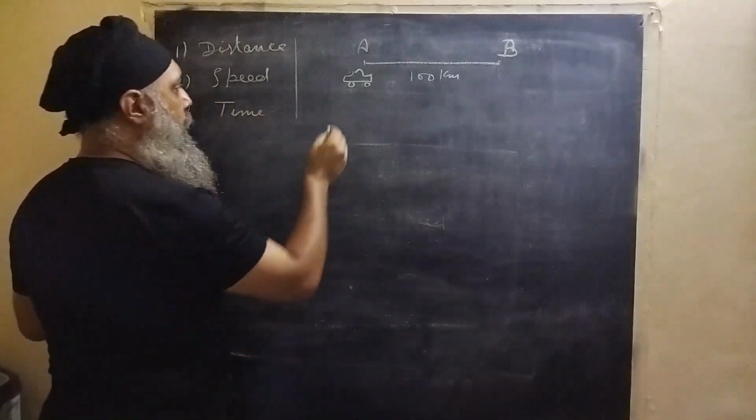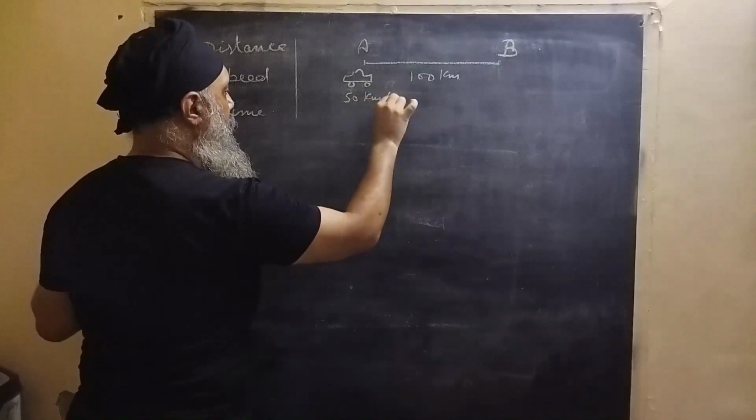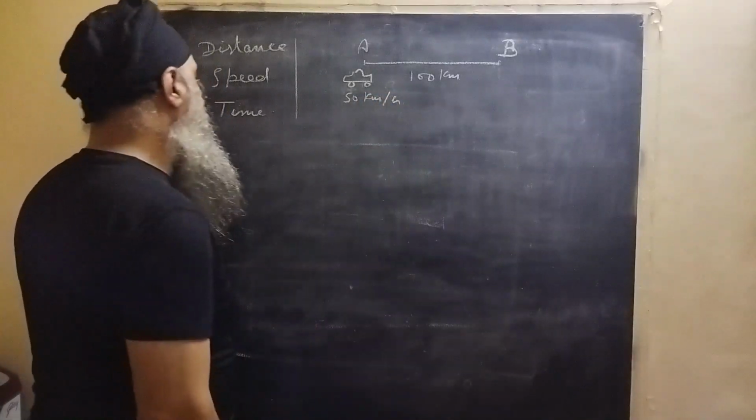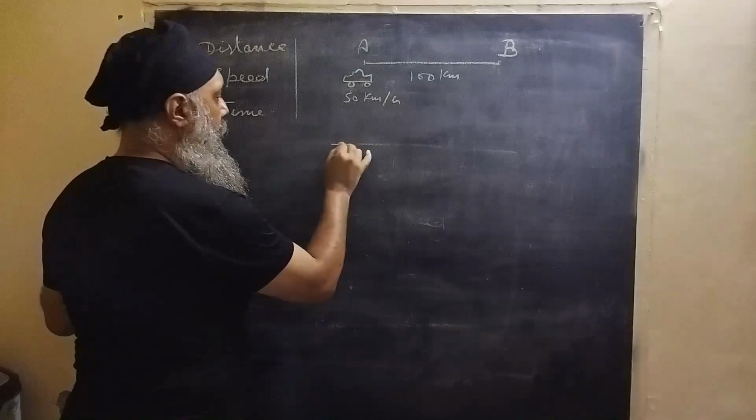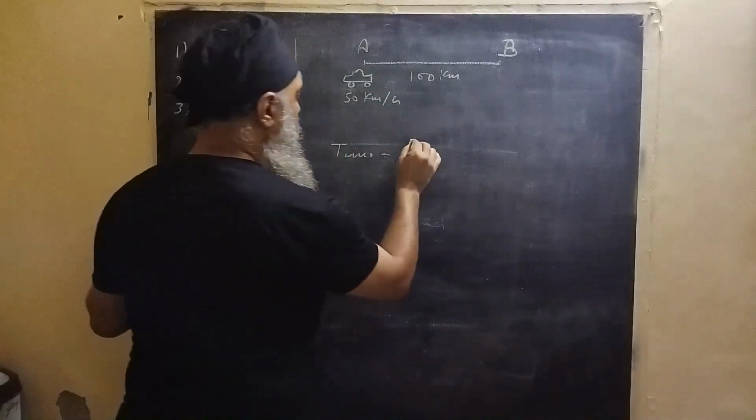If the speed of this car is 50 kilometers per hour, in how much time will it reach?